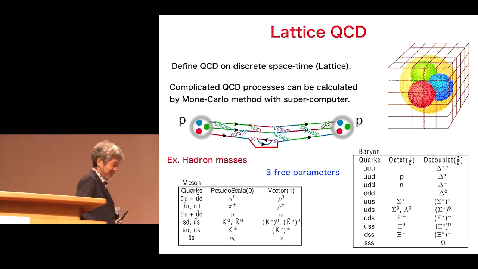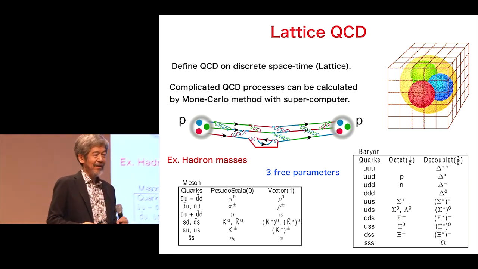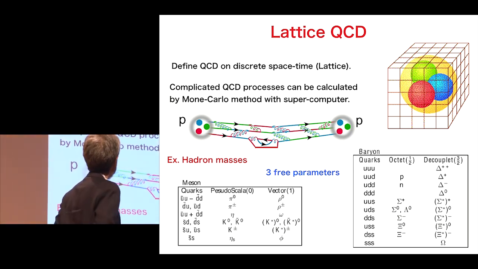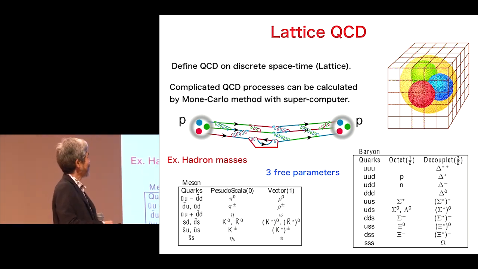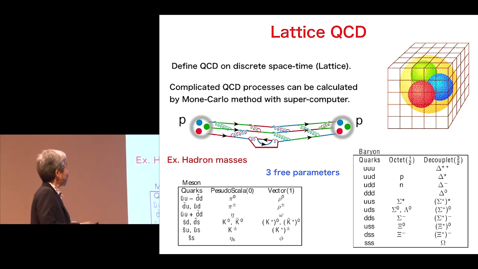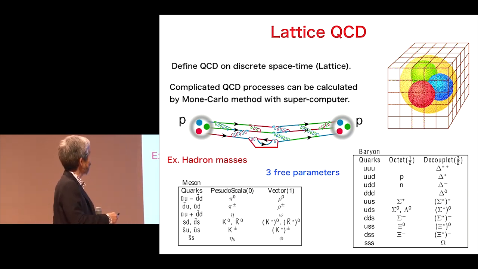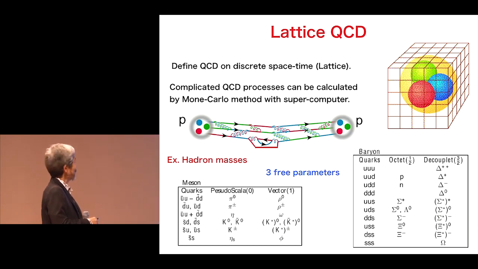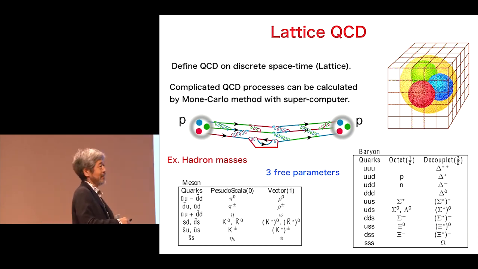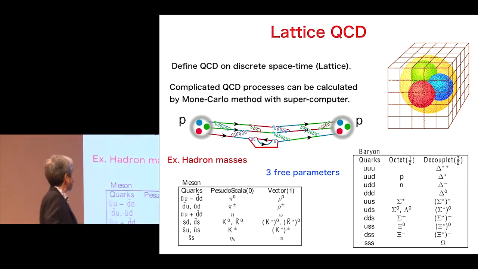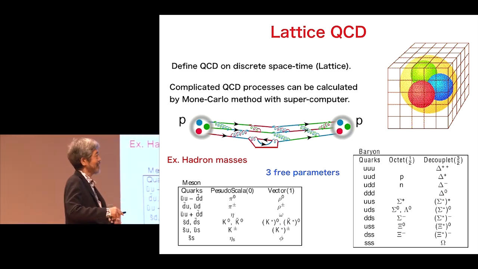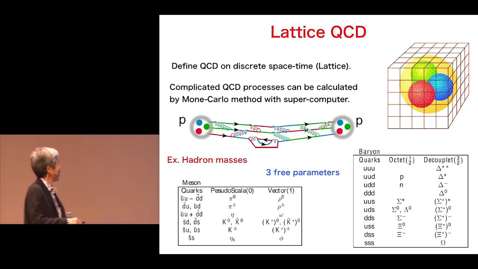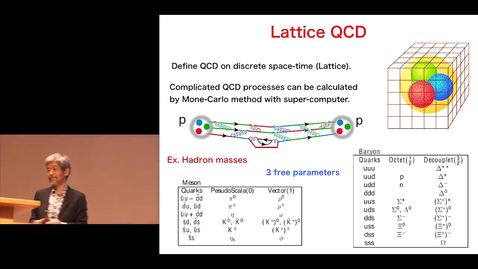To attack this problem, we need another technique, so-called lattice QCD. Lattice QCD defines QCD on a discrete spacetime, like this. Once defined, this complicated QCD process can be calculated by the Monte Carlo method with a supercomputer. For example, we can calculate the proton or neutron mass, the pion mass, or other particle masses using lattice QCD. In this theory, we have three free parameters.